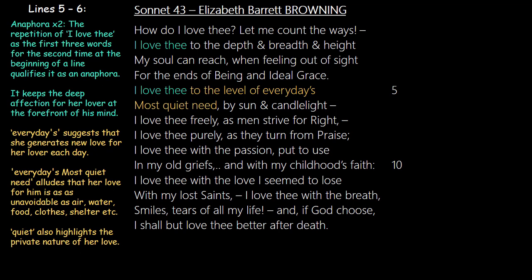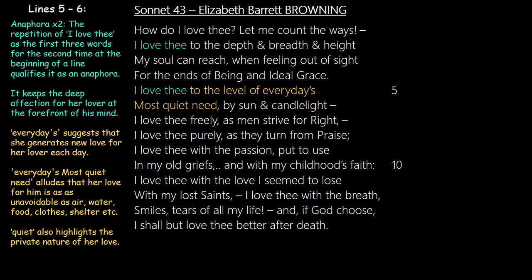So every day, the way she needs water, the way she needs clothes, the way she needs food, that's the same kind of love that she feels for him. And she generates it for him every day of the week. And because it is quiet, she's trying to say here that it is private in nature. It's not something that is loud and very public.